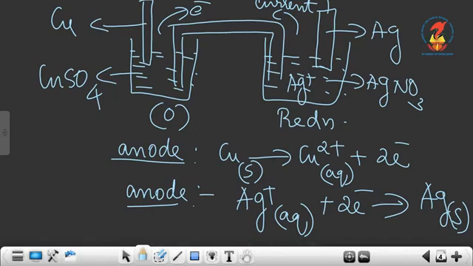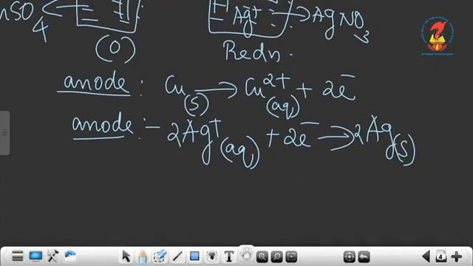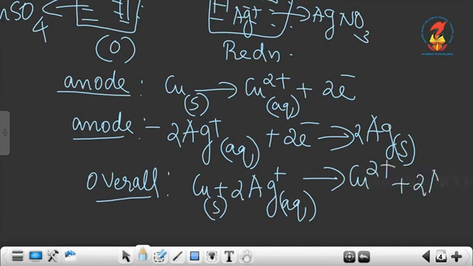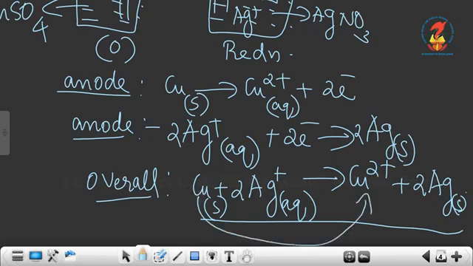Now you can see, since it is 2 electrons, to balance the equation we have 2 Ag+ giving 2 Ag. Now the overall reaction can be written as Cu plus 2 Ag+ gives Cu2+ plus 2 Ag. So if you look at the overall reaction, you can see copper is getting oxidized to Cu2+ and Ag+ is getting reduced to silver.